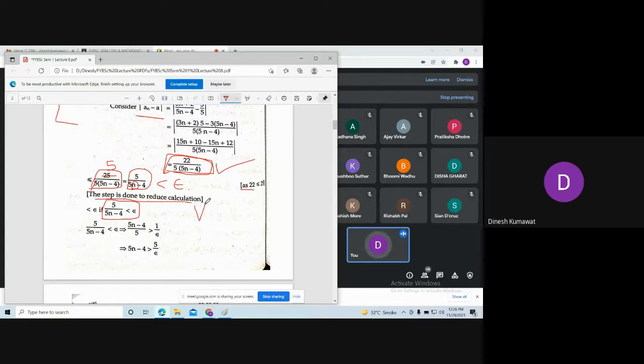And our aim is to find the value of n naught such that this condition holds, and this is true for all n bigger than or equal to n naught. Now remember this trick, we are always going to use this trick to find this number n naught.